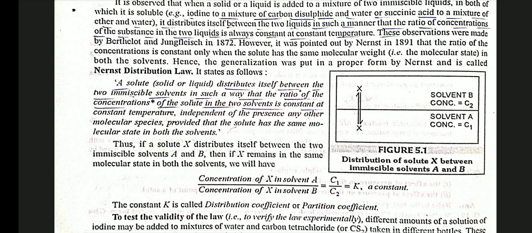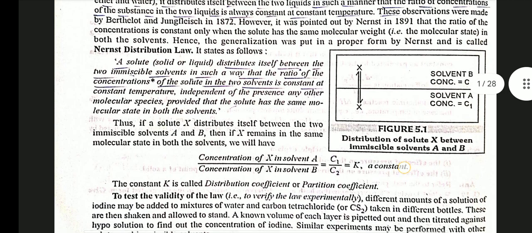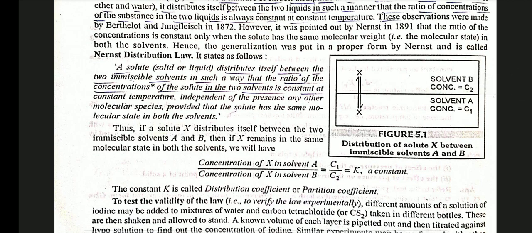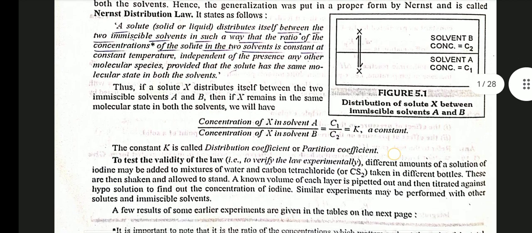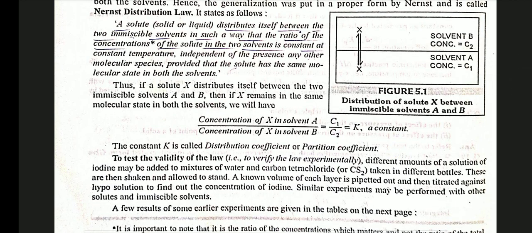It states as follows: a solid or liquid distributes itself between two immiscible solvents in such a way that the ratio of concentration of the solute in the two solvents is constant at constant temperature, independent of the presence of any other molecular species, provided that the solute has the same molecular state in both the solvents.